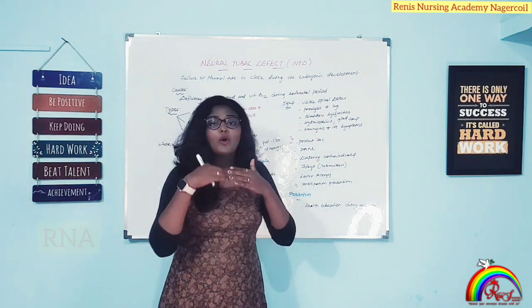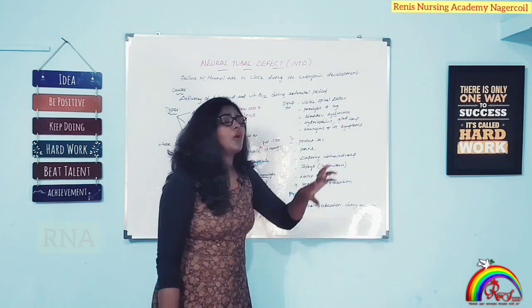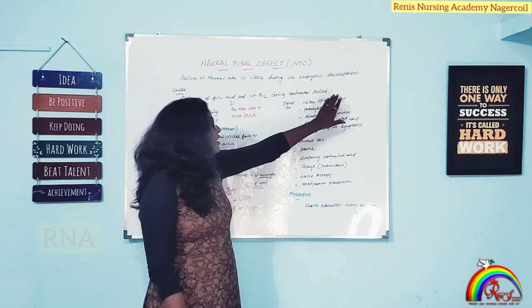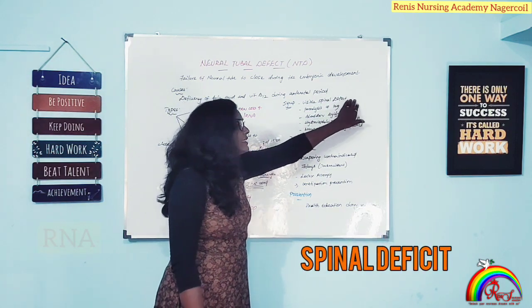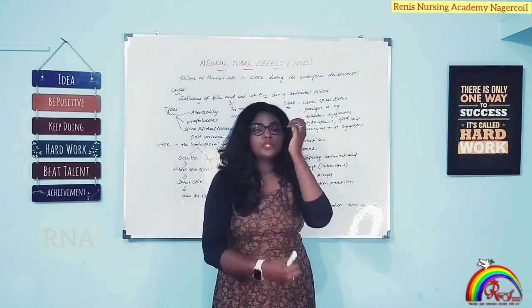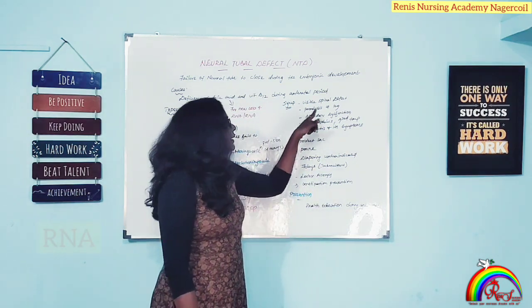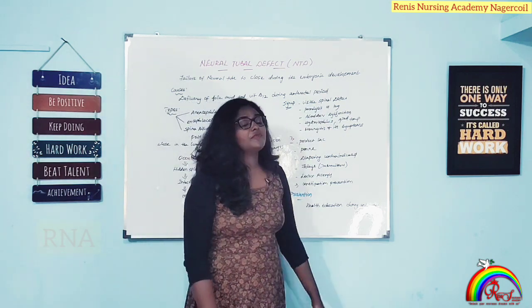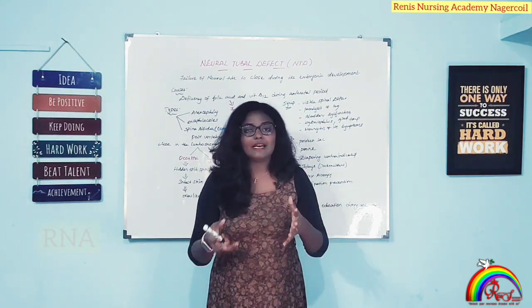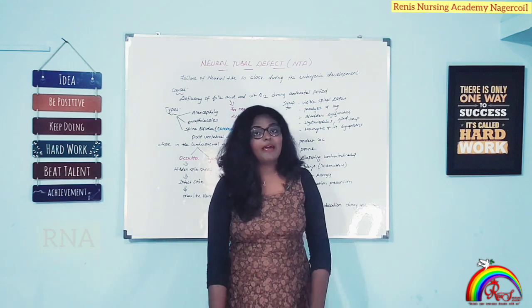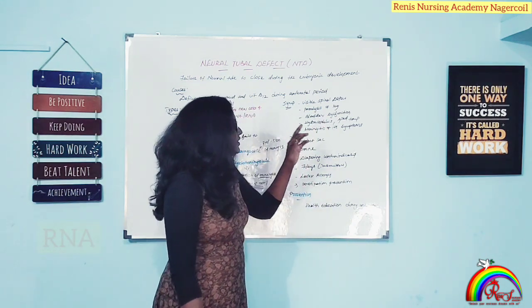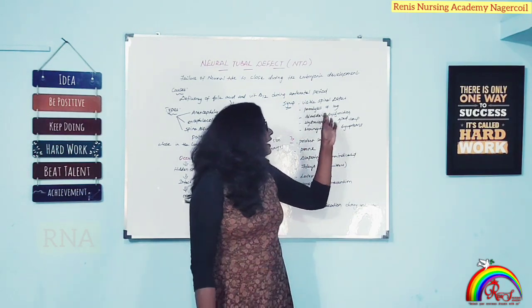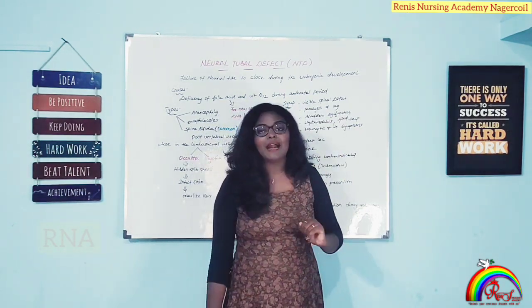Now the next important topic is about the symptoms. So what are all the symptoms you can find in these children? First one is visible spinal defect. Yes, of course, I told you, there will be some protrusion. So when there is protrusion, you can definitely see some visible spinal defect. Then the next symptom, paralysis of the leg. Due to lumbosacral area involvement, you can see paraplegia with the baby. Then bladder dysfunction, this is also the same, due to the involvement of the lumbosacral area, there will be bladder dysfunction.